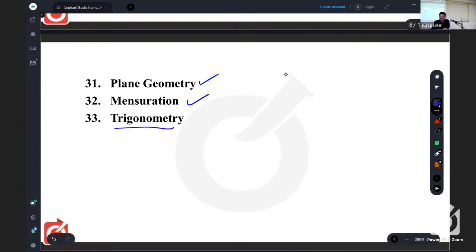Last but not the least, the last one here is trigonometry. For trigonometry, don't take any kind of tension. They will not ask you things like 2 tan square theta or 1 plus tan. It's applications. Basic formulae related to sine, cos, tan ratios means applications such as heights and distances. For that you should know only the values like sine 30, sine 45, sine 60, sine 90. The same is for cos as well as tan. That is the only requirement from the basics point of view.